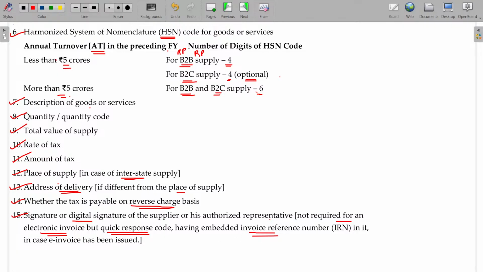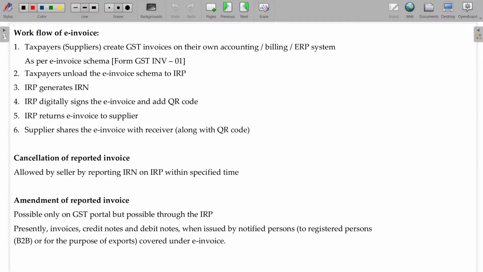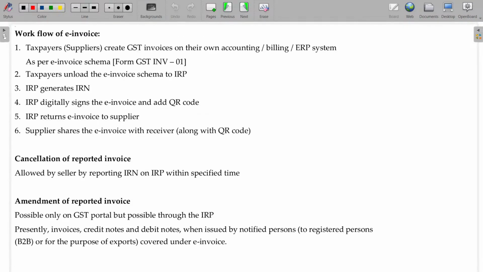Okay. So if you are issuing an e-invoice, electronic invoice, you may attach a quick response code, QR code in short, with the invoice reference number, then signature is not required. So we'll see that in the next lecture. We will discuss e-invoice as well as QR code, how the QR code will be generated and what the contents will be, all in subsequent lectures.